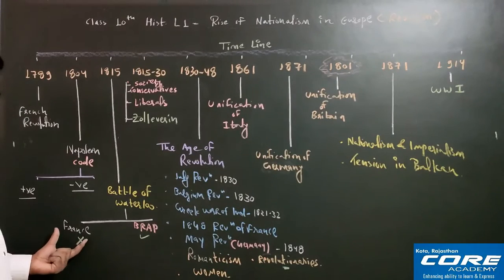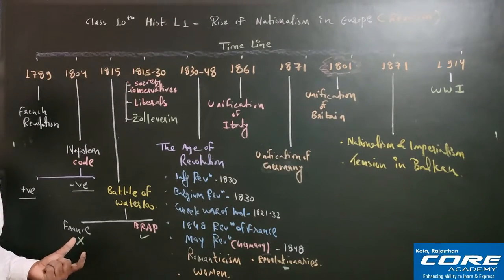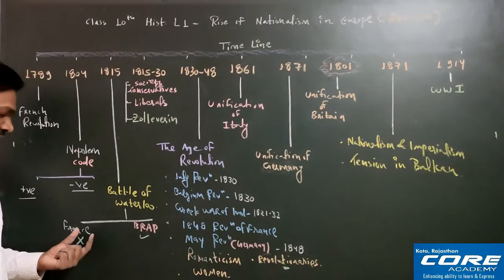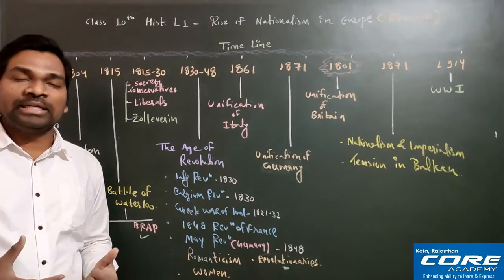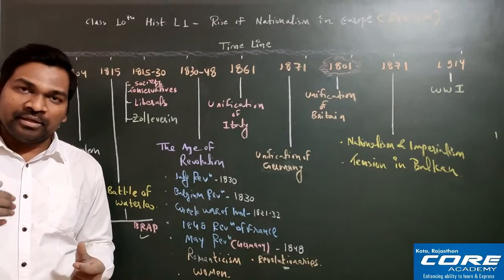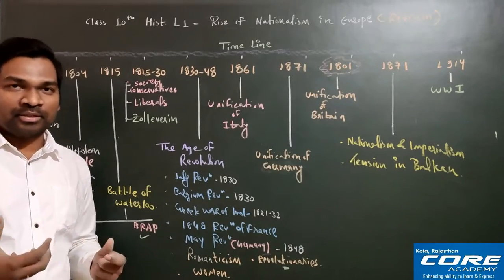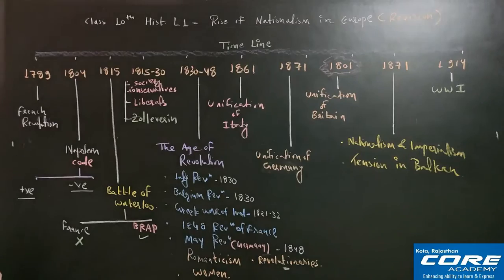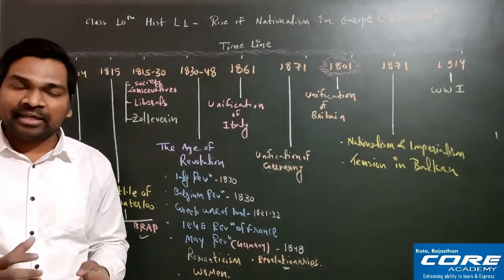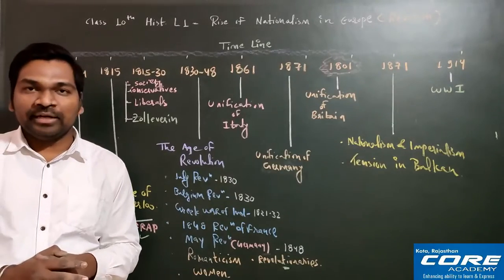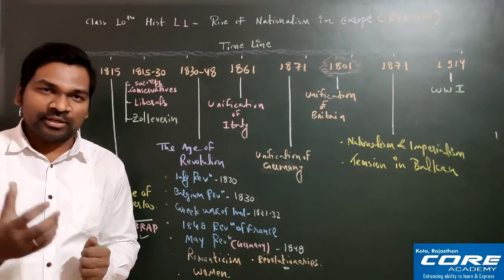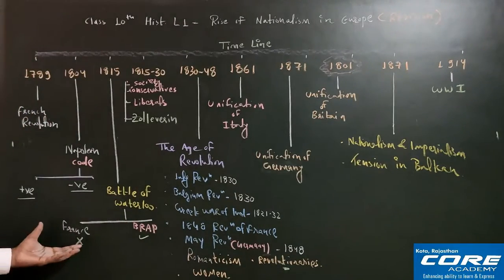Once France was defeated, remember that Napoleon Bonaparte, who was representing France, lost the battle and lost his kingdom, but he had not died. He left that place and went to an island called Saint Helena Island, and in Saint Helena Island he finally died in 1821 through natural death. Okay, remember, this is very important.